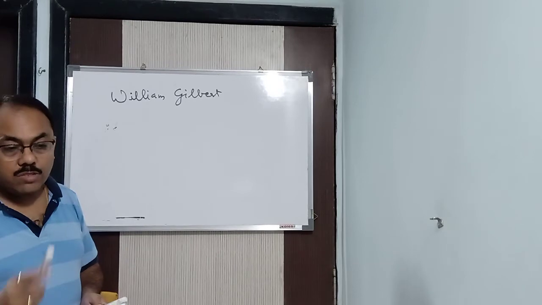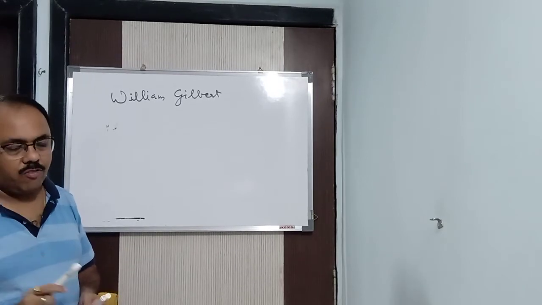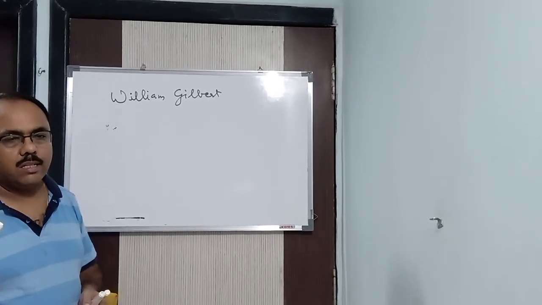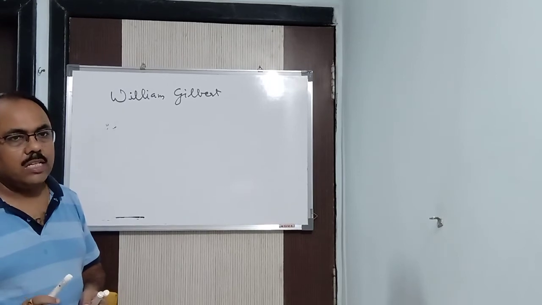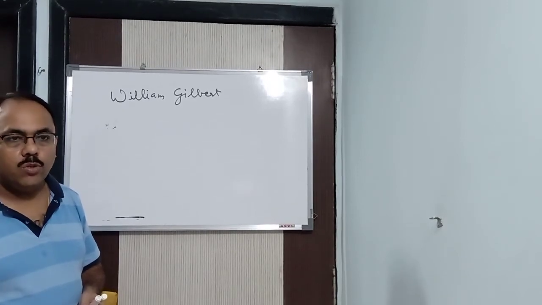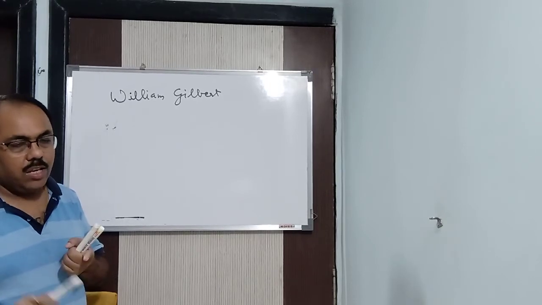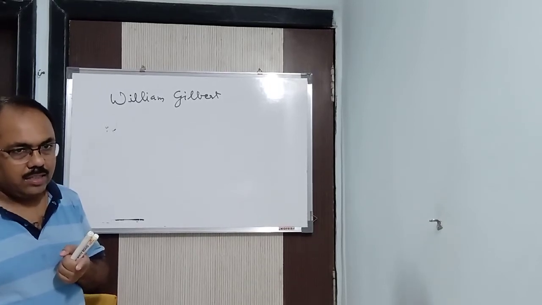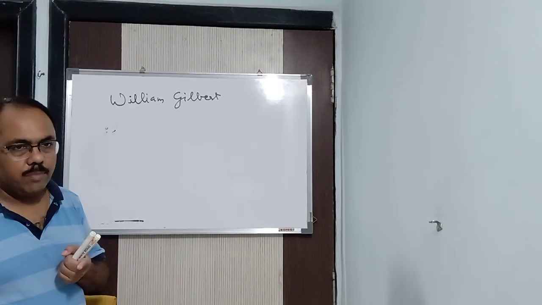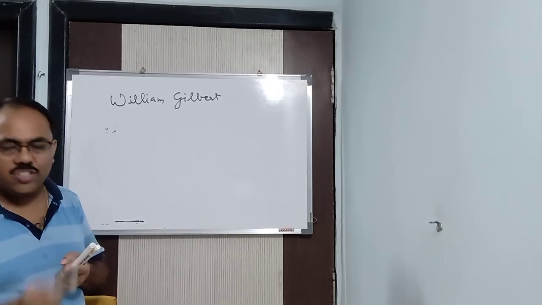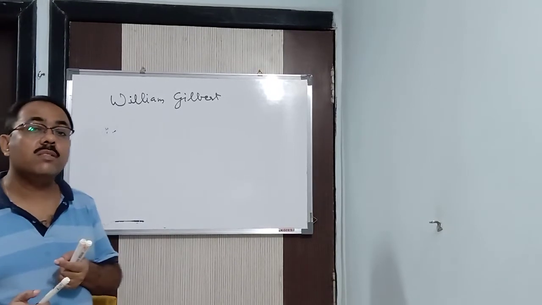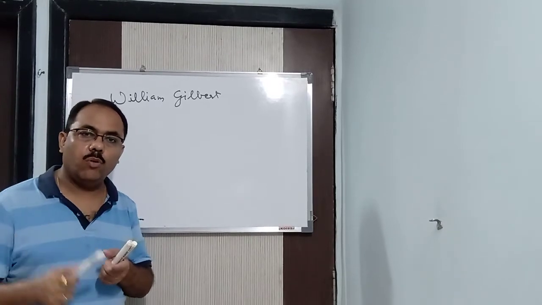Why? Listen carefully: when you rub two bodies against each other, due to friction, static electricity is produced. Rubbing a glass rod over silk, an ebonite rod over fur, or beating a chair with a towel, all produce static electricity, which does not flow.